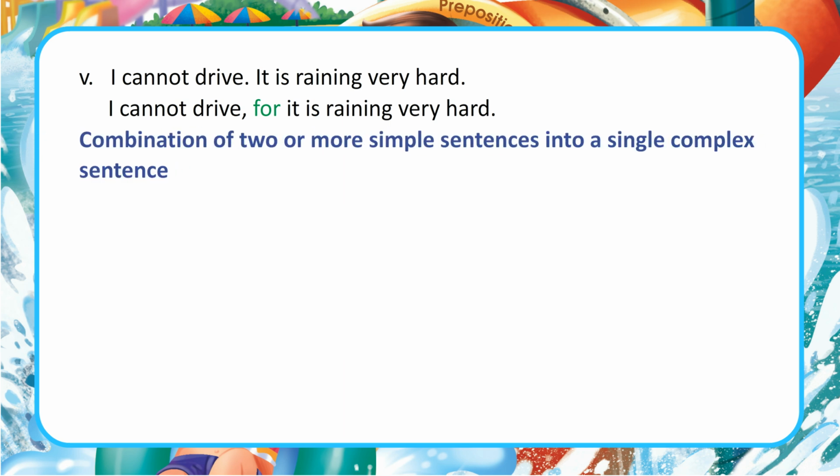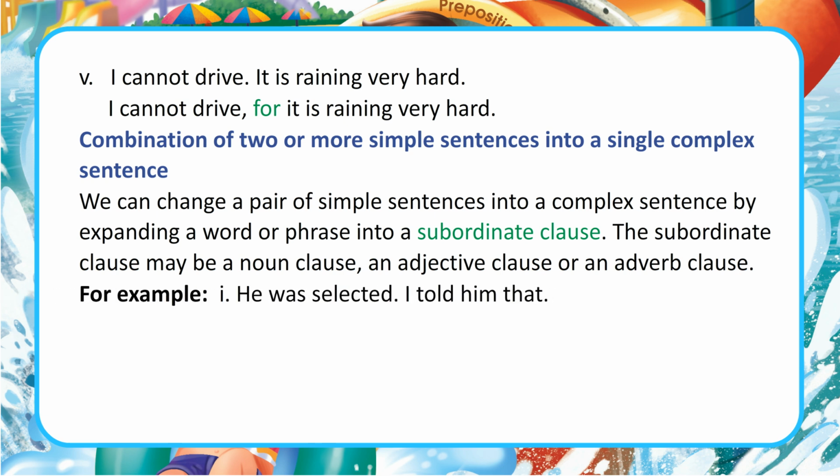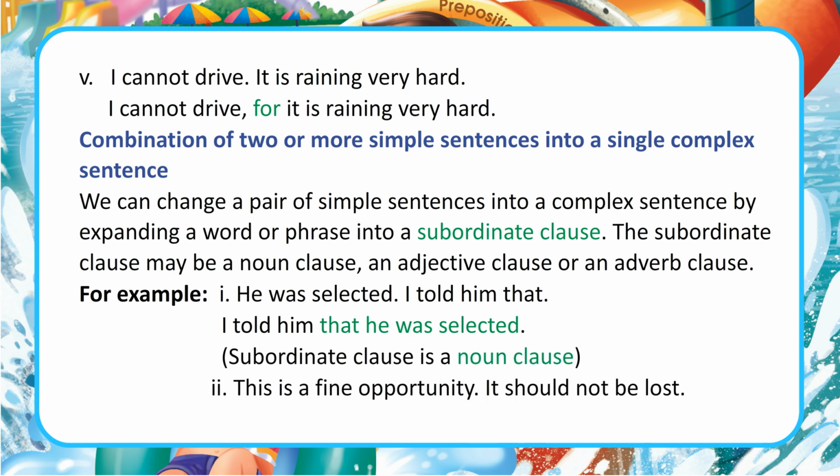Combination of two or more simple sentences into a single complex sentence. We can change a pair of simple sentences into a complex sentence by expanding a word or phrase into a subordinate clause. The subordinate clause may be a noun clause, an adjective clause or an adverb clause. For example, he was selected. I told him that. I told him that he was selected. Subordinate clause is a noun clause.